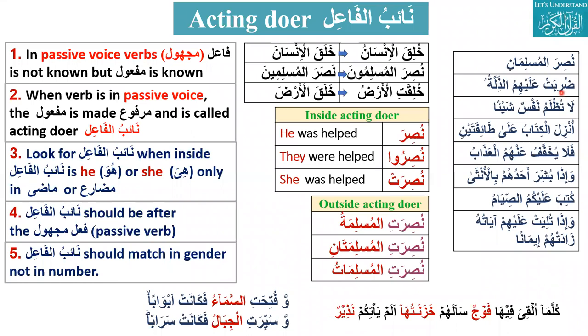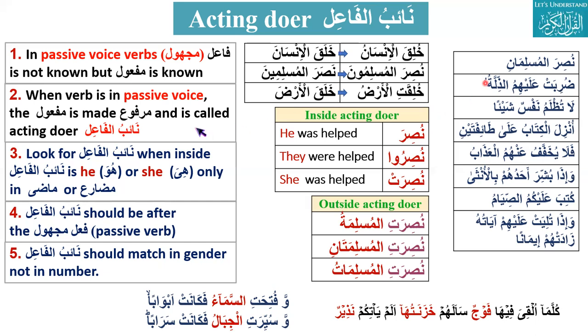If there is a passive verb and the inside acting doer is he or she, is it or not? Yes, there is she. If there is she, we have to look for naibul file. What is naibul file here in this case? Upon them, az-zillatu.